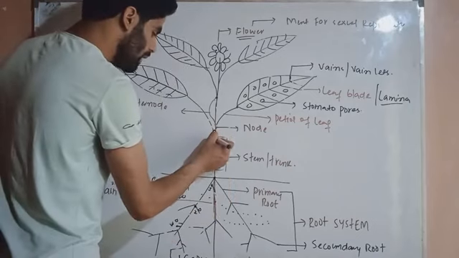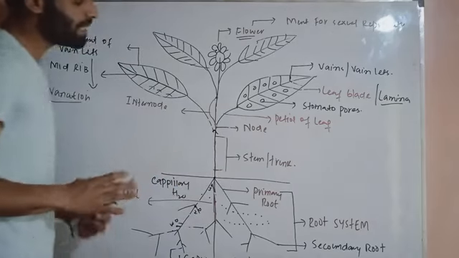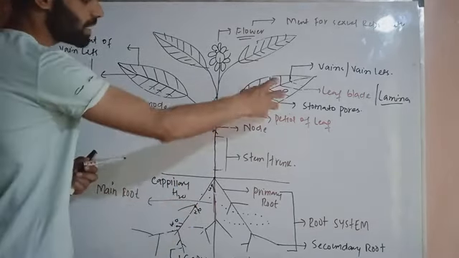And as per a theory called the transpiration pull theory, a theory explains how the water comes from the root system and reaches the leaf.